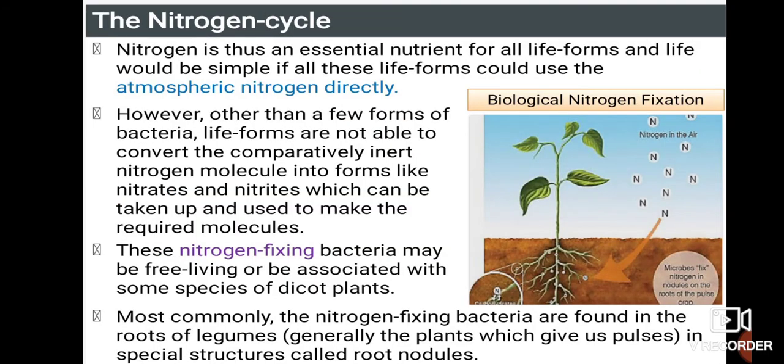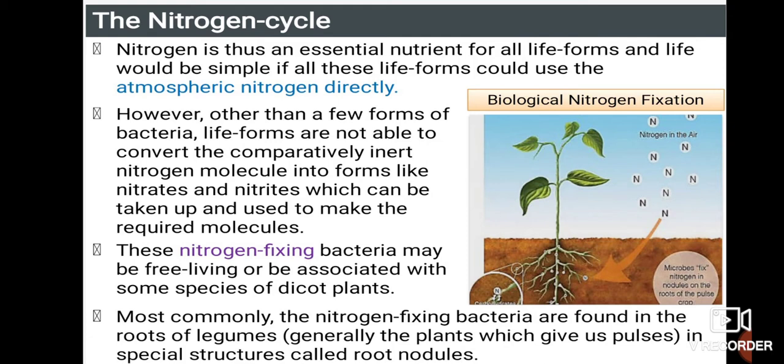Nitrogen is an essential nutrient for all life forms, and life would be simple if all these life forms could use the atmospheric nitrogen directly. However, other than a few forms of bacteria, life forms are not able to convert the comparatively inert nitrogen molecules into forms like nitrates and nitrites, which can be taken up and used to make the required molecules.